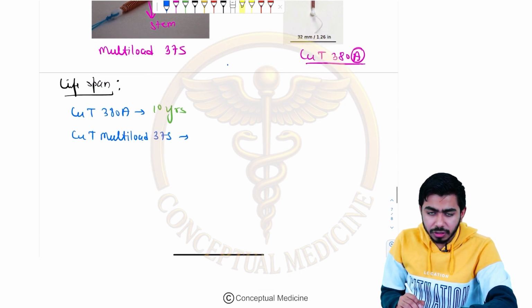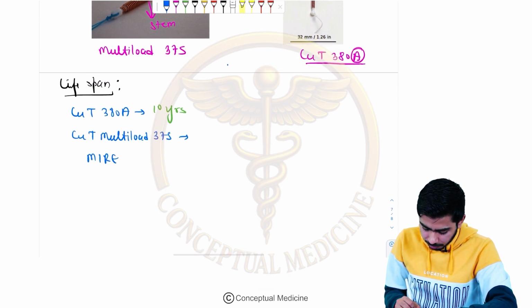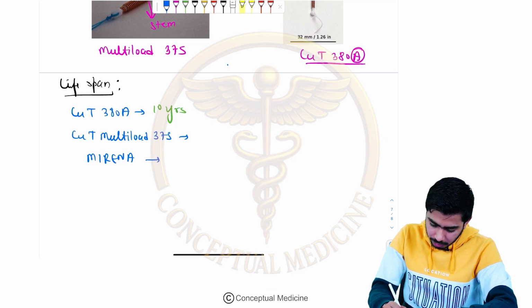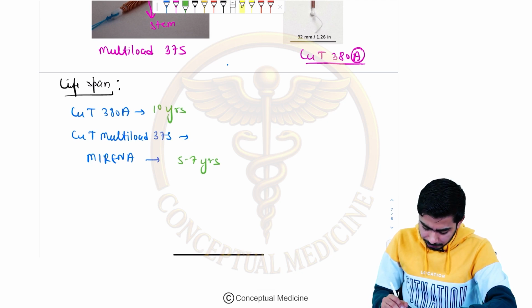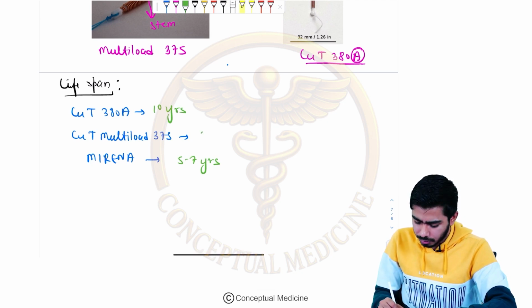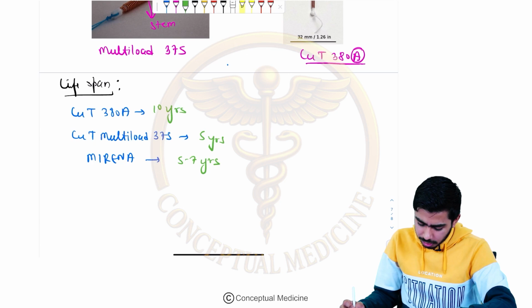Then we have the Mirena, whose lifespan is around 5 to 7 years. And the multi-load 375 is around 5 years. So these are the lifespans.